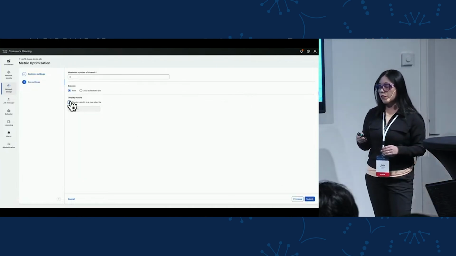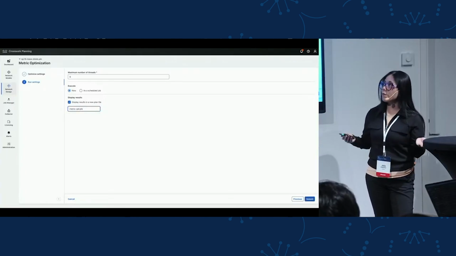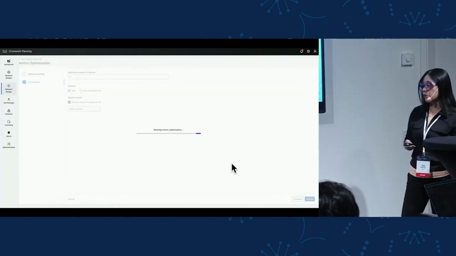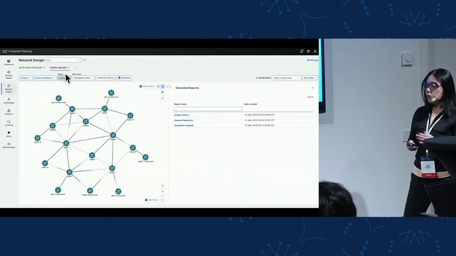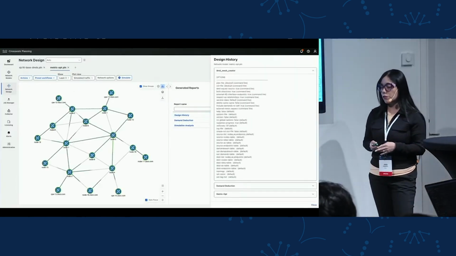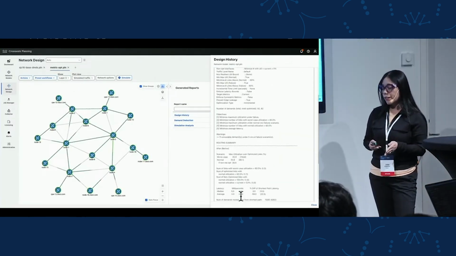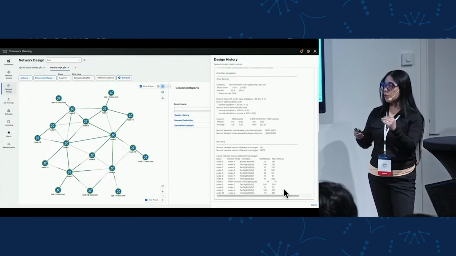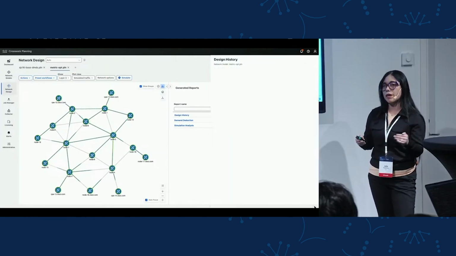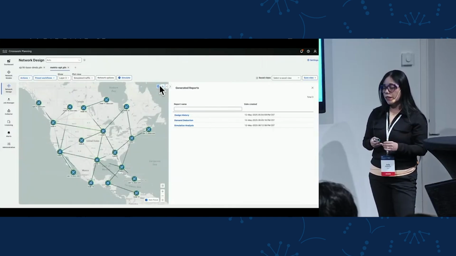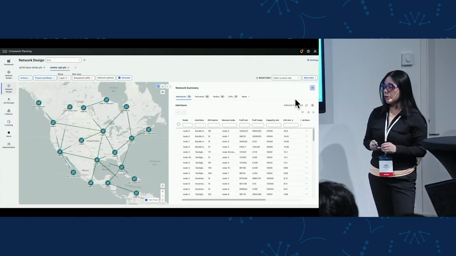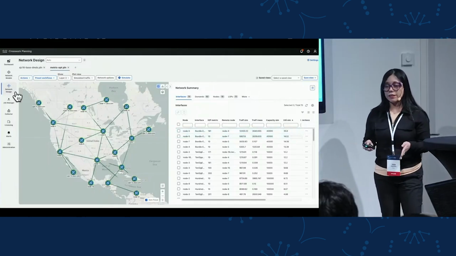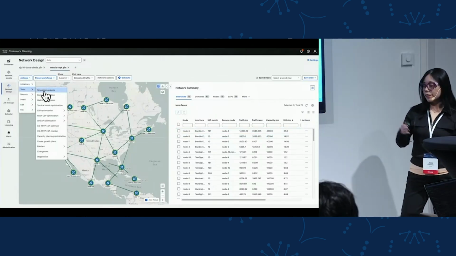Then I will also tell the tool to produce a new network model, because later I also want to compare my optimized model with the original model. So once the tool is executed, it produces this new model, the optimized model. It also produces a detailed report where we will find the suggestions or recommendations that we need to apply in our network in order to optimize our network design and rebalance the traffic. And in the new model, it has a new visualization where we can see all the links are showing green color, which in this case means that the utilization is under 50%.